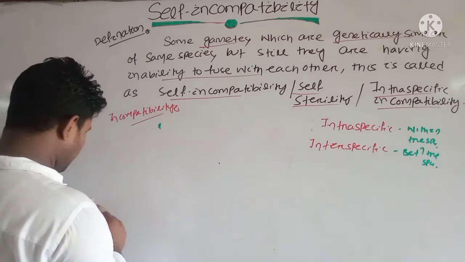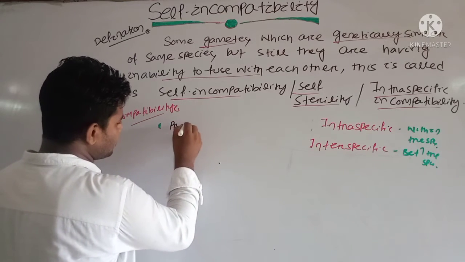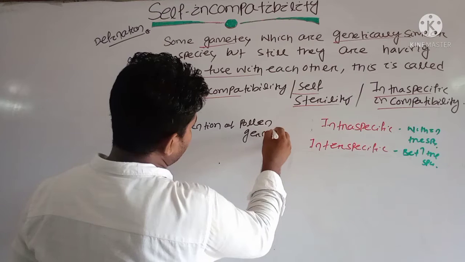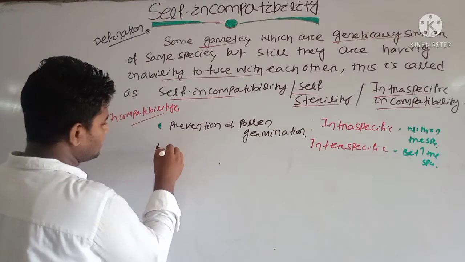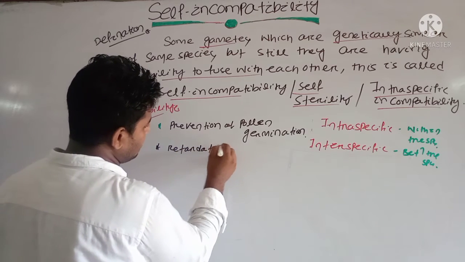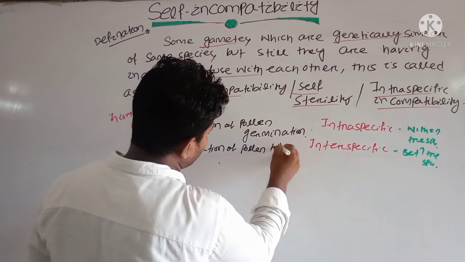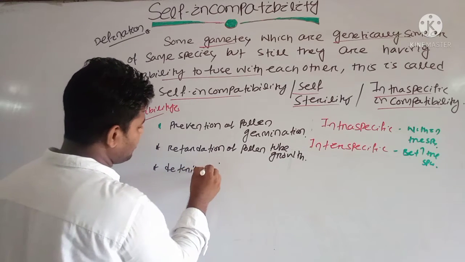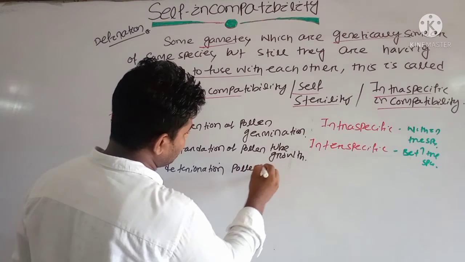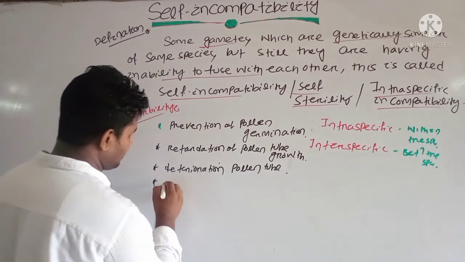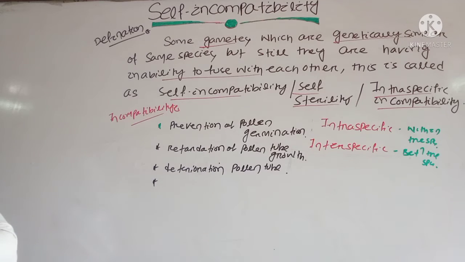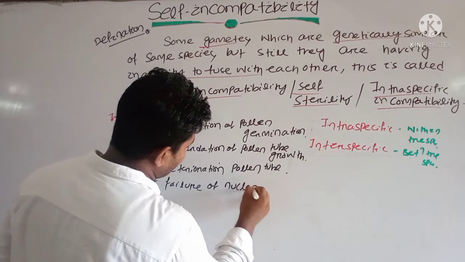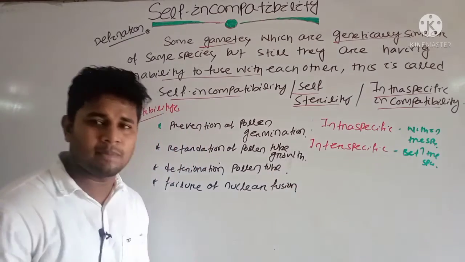First, prevention of pollen germination; second, retardation of pollen tube growth; third, deterioration of pollen tube; and fourth, the last one, failure of nuclear fusion.